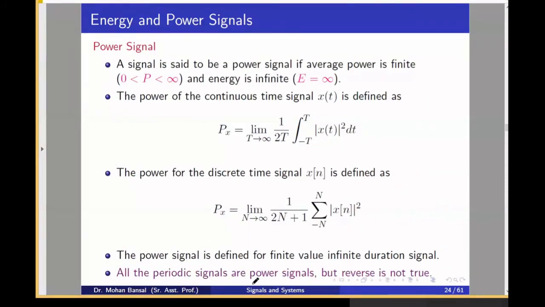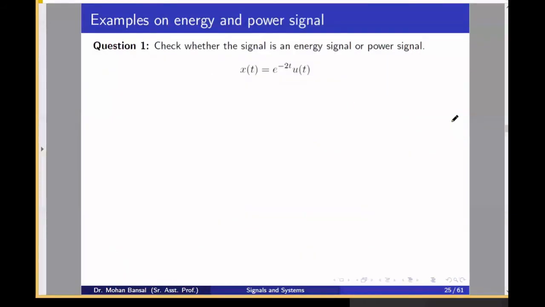Another definition is that all the periodic signals are power signals. All the periodic signals mean the signal is defined for infinite duration, and that signal will be a power signal, but the reverse is not true. We can't say that all power signals are periodic, but we can say that all periodic signals are power signals. Just like that, u(t) is not a periodic signal, but it is a power signal. But sin omega t, triangular signal with repetition period, rectangle pulse with repetition period are all power signals.